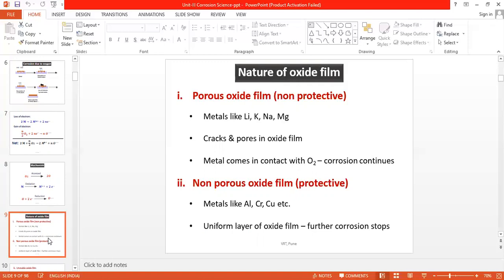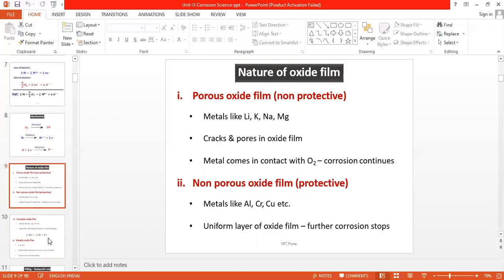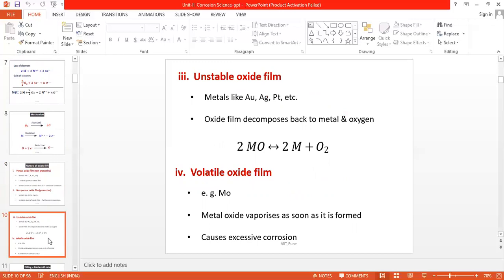Second type of oxide film is the non-porous oxide film. It is observed in the case of aluminium, chromium, copper, etc. Whenever the oxide film is non-porous, it is always protective because it has no pores or cracks in it, and therefore the oxide film protects the underlying metal from further corrosion. So as soon as it is formed, it protects the underlying metal from corrosion. Third type of film is the unstable one.